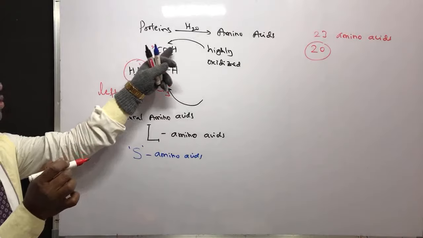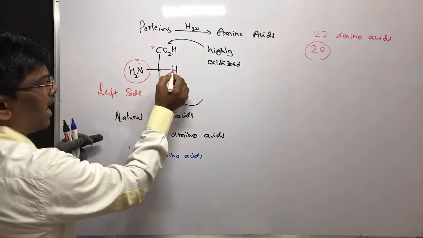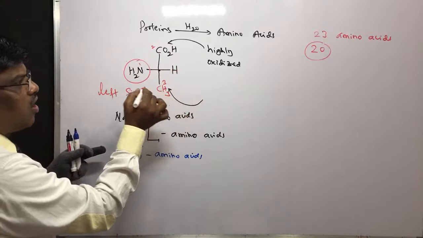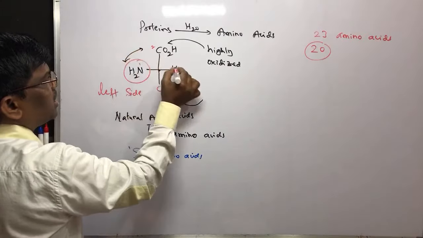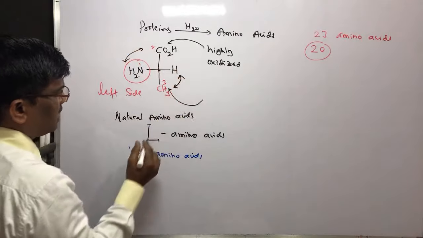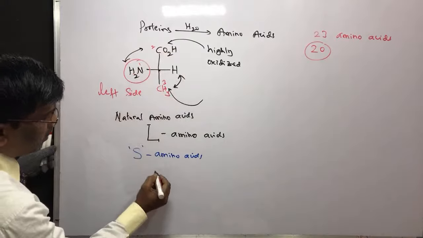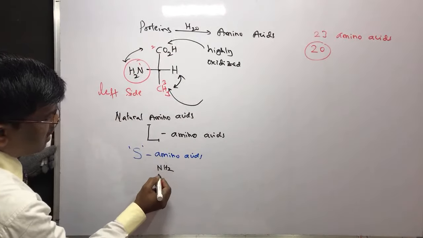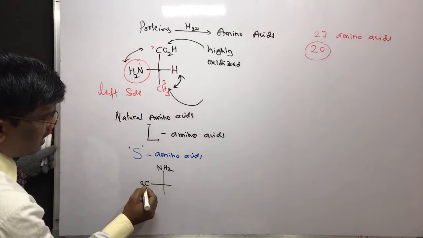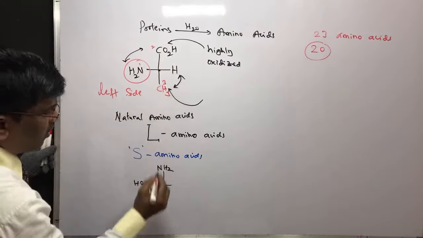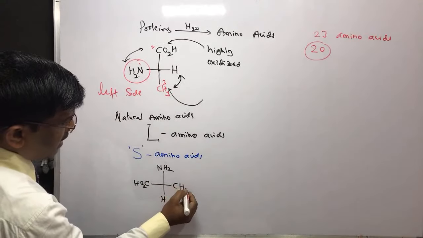Now it is showing right clockwise direction, but the hydrogen must come towards down. Then what to do? Do the mutual or two exchanges like this, like this. Then what you are going to get? You are going to get this amine goes here, and this carboxylic acid comes here, followed by hydrogen here, and this is methyl.